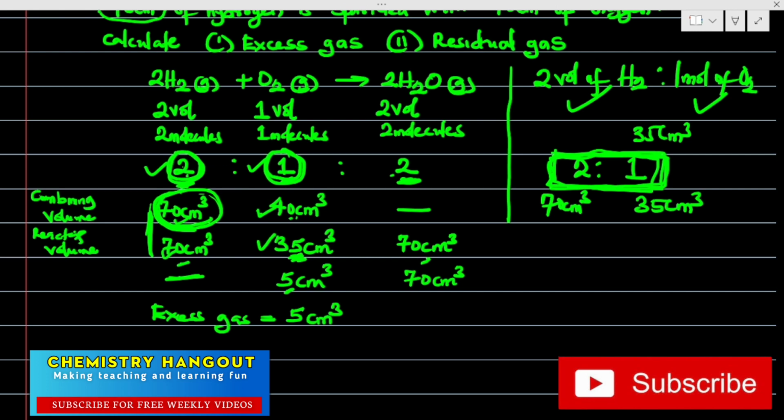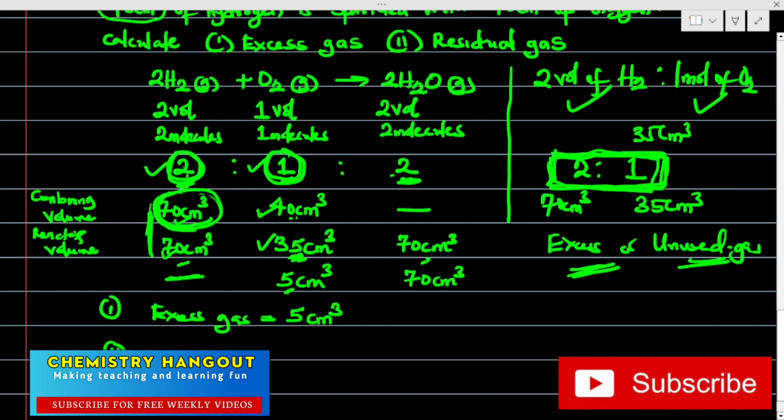They can ask you using either the word excess or unused gas. Any of these words means the same. So note that you might be asked to find the volume of the unused gas or find the volume of the excess gas. It's still the same. So the excess gas or the unused gas is 5 centimeter cube.